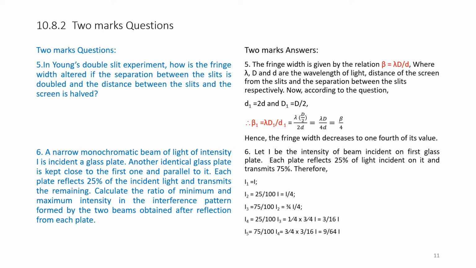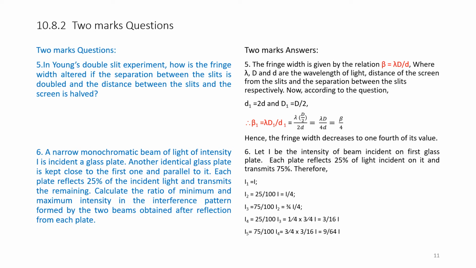Answer. Let I be the intensity of the beam incident on the first glass plate. Each plate reflects 25% of light incident on it and transmits 75%. Therefore, the values of I1, I2, I3, I4 and I5 are calculated taking into consideration 25% reflection and 75% transmission.